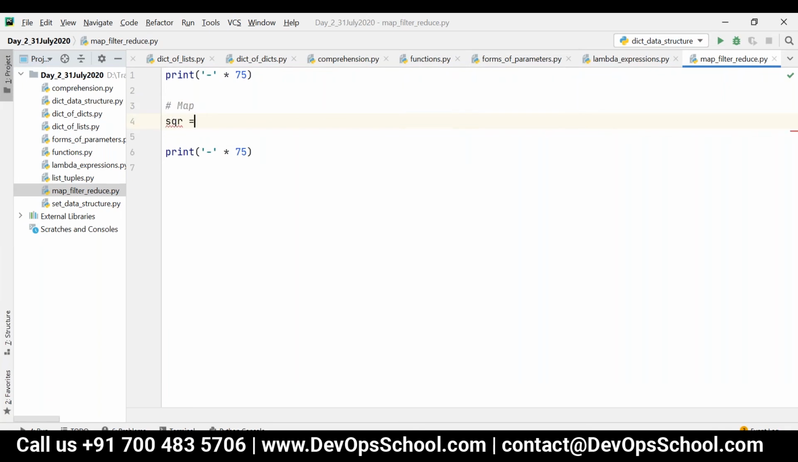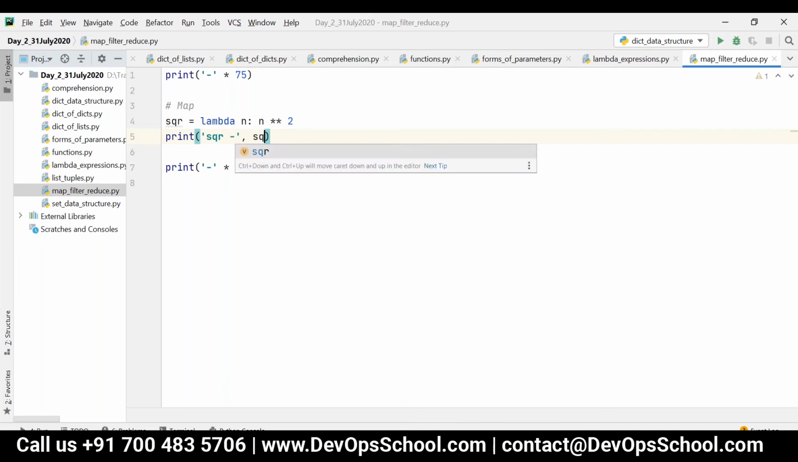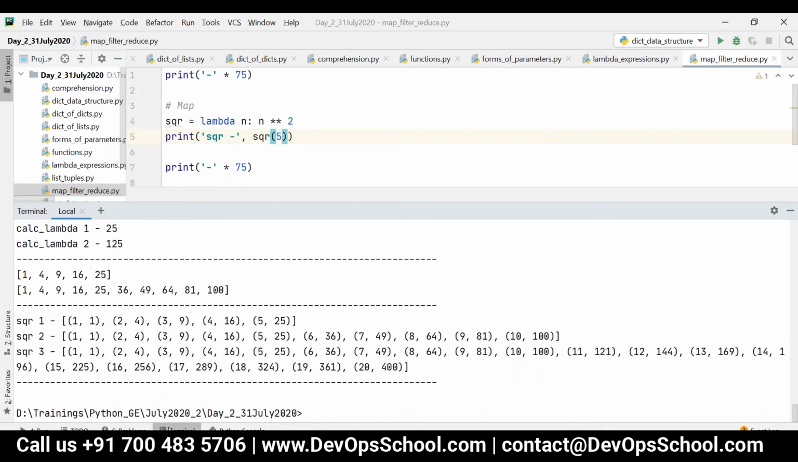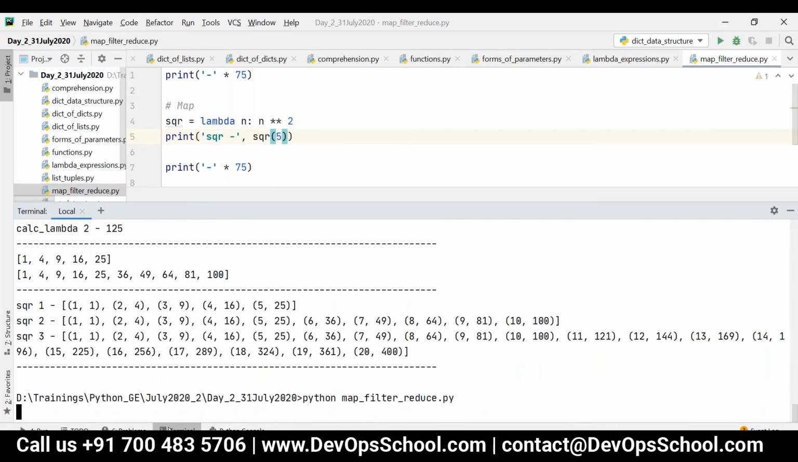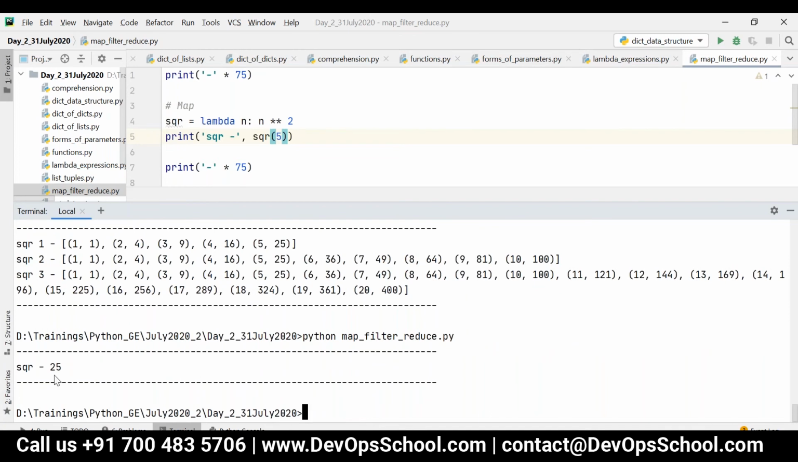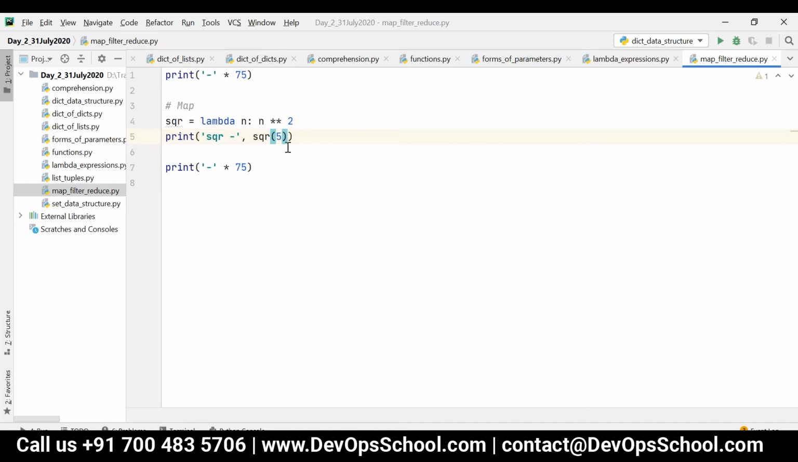I'm just writing sqr is equal to lambda n colon n square. So if I just pass any variable, it will be squared. So now you can see it is 25. Now this particular lambda expression will accept only one parameter. It will not accept multiple parameters here, right?